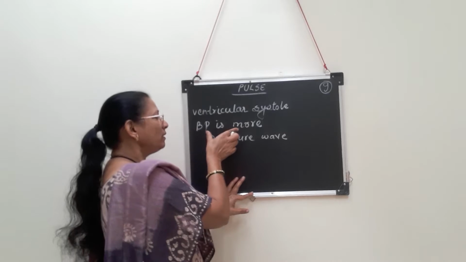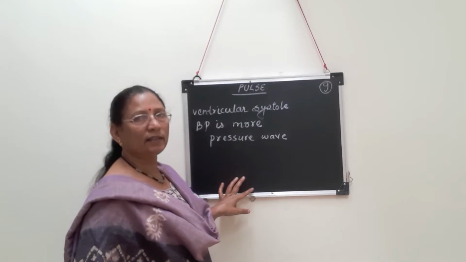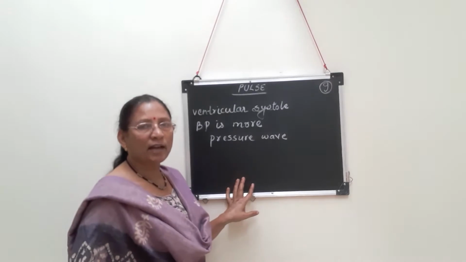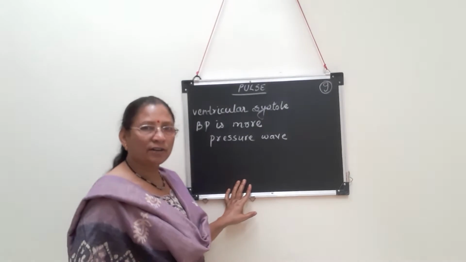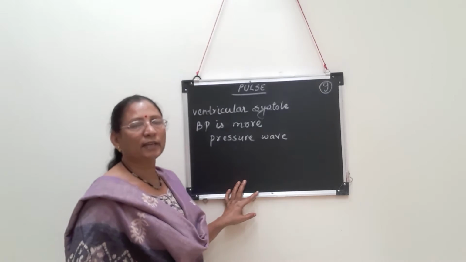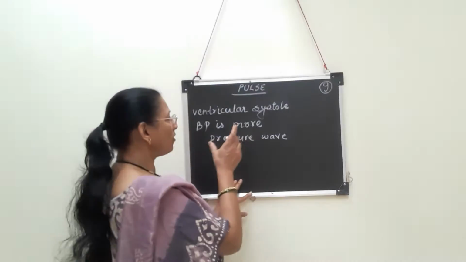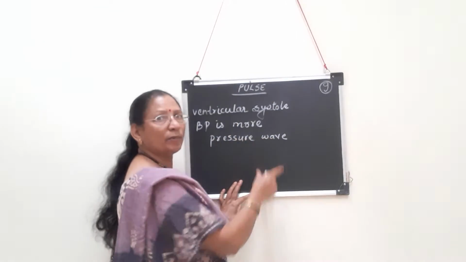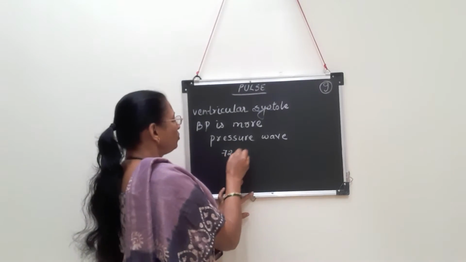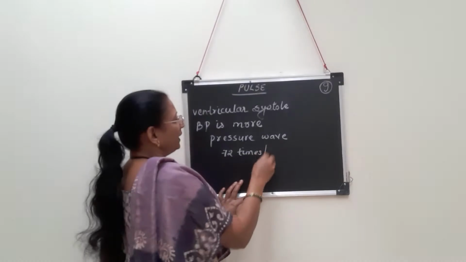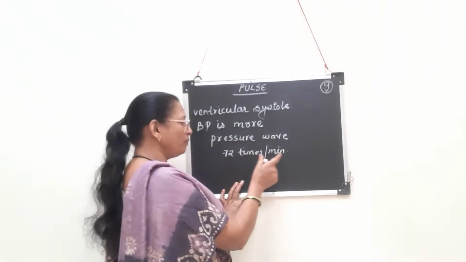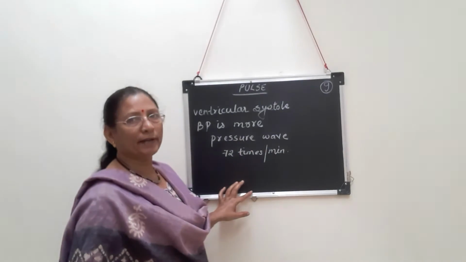Now where can the pulse be felt strongly? The artery which is nearer to the heart has the strongest pulse and the artery which is away from the heart has a weak pulse. The number of pulses is equal to the number of heartbeats, and if you remember, the number of heartbeats is 72 times per minute. Same is the condition for pulse, it will also be 72 times per minute.